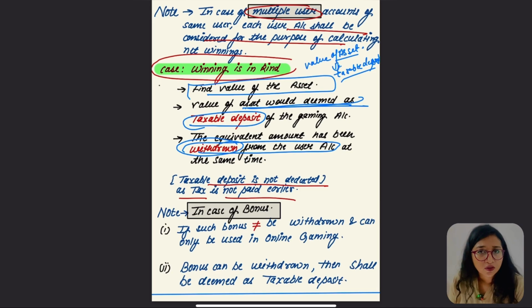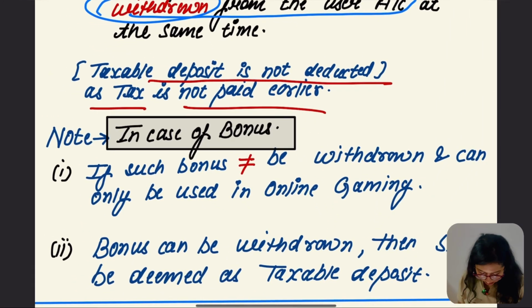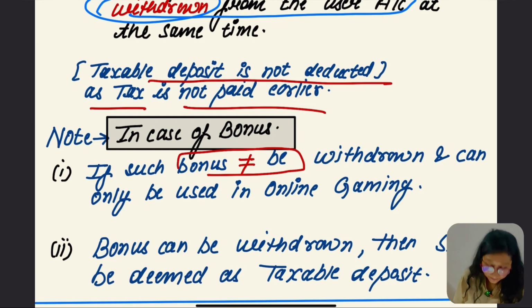Now let's go for the bonus. Sometimes the question will say that the bonus cannot be withdrawn. What is going to be the taxability of the bonus?